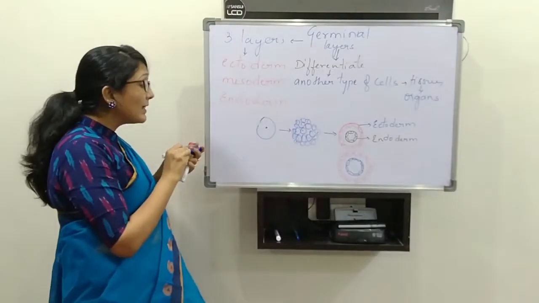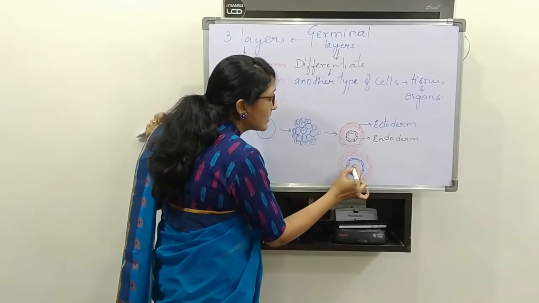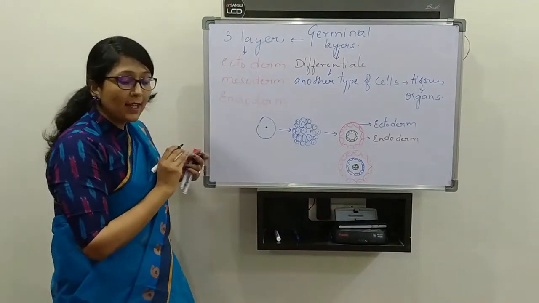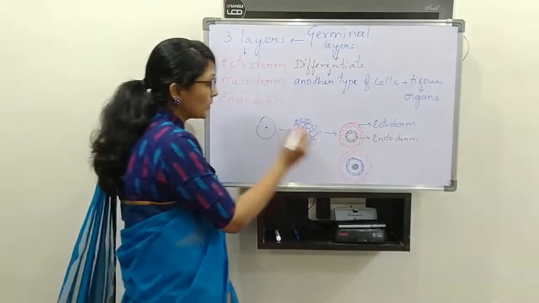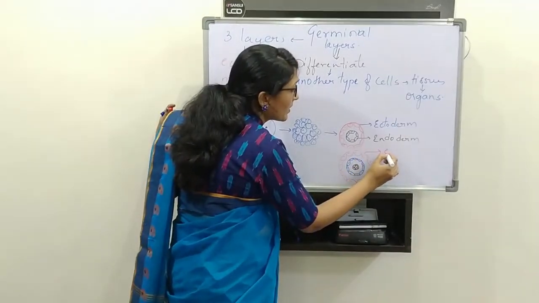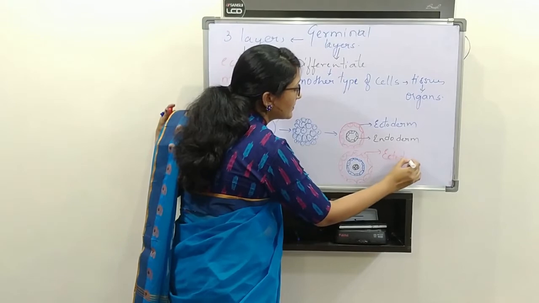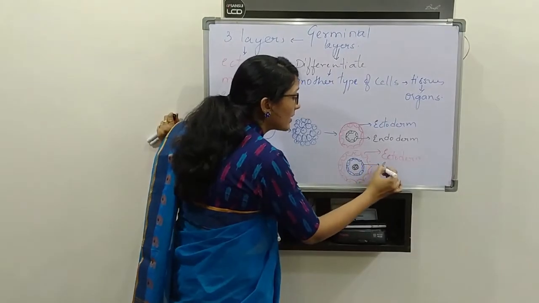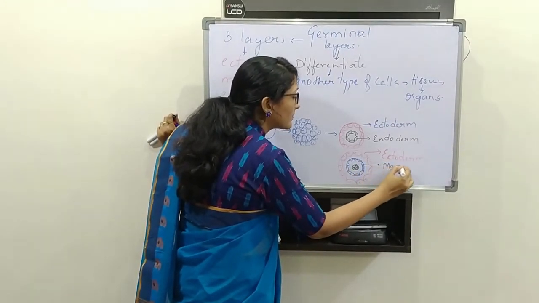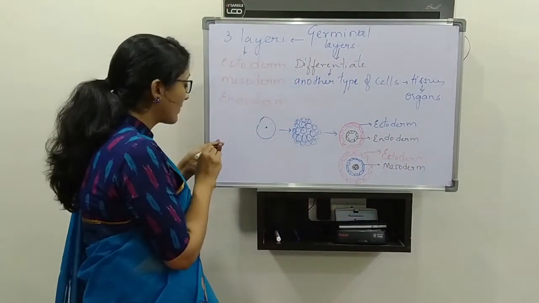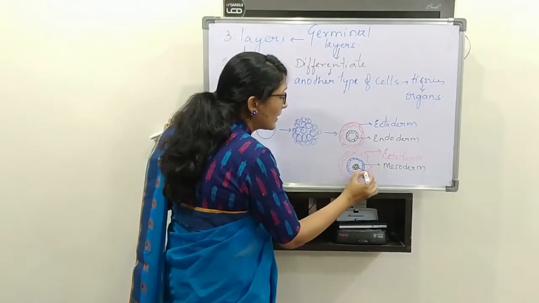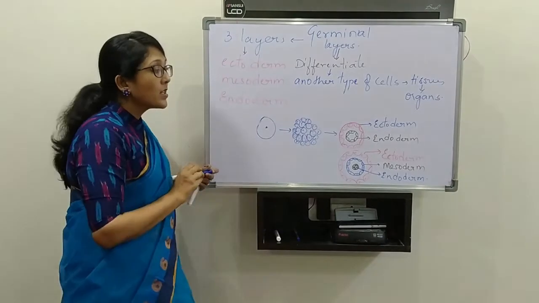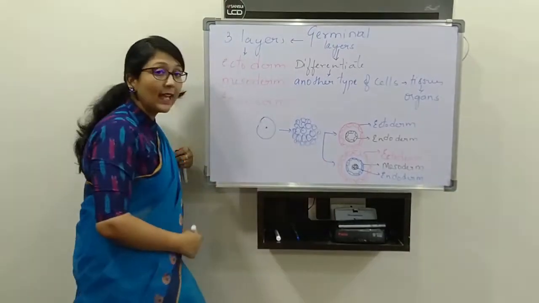So the mesoderm layer, and then the innermost layer, that is the endoderm. So now we'll name it, you will understand. So this will be ectoderm, okay. Then this will be mesoderm, and the innermost one will be endoderm. Okay, so this is how the organization will be seen.